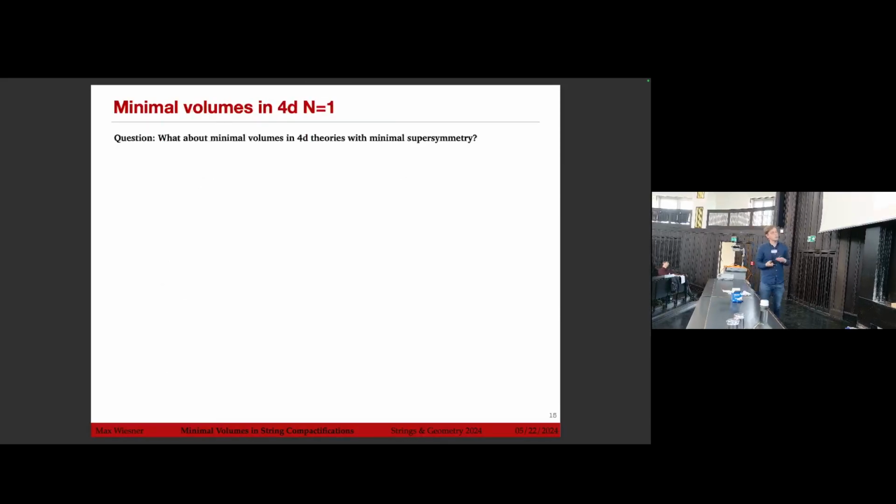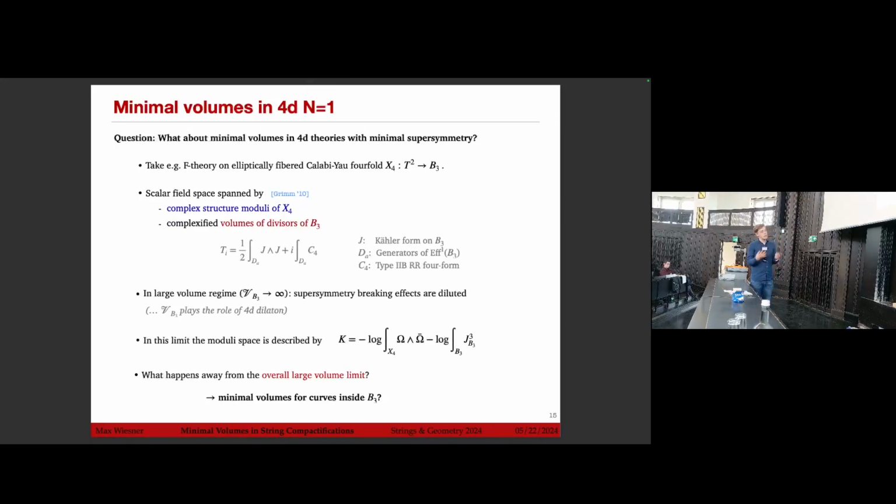Now, of course, the question is, okay, this was 6D N=1 and 5D N=1. What about minimal volumes in 4D N=1? So here one can, for example, now take F theory not on a torus or Calabi-Yau 3 times T^2, but actually on a genuine Calabi-Yau 4-fold, where we know that the scalar field space is spanned by the complex structure of the full 4-fold and the volumes of divisors of B3.